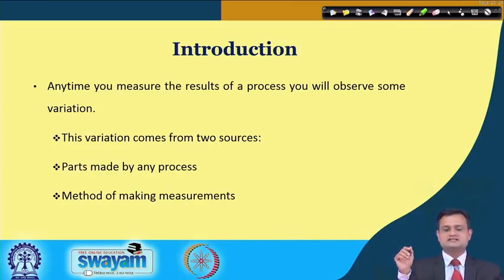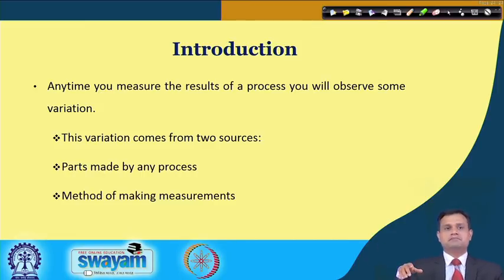Anytime you measure the results of a process, you will observe some variation. So variations are part and parcel of the system. We cannot avoid variability 100%. There are some natural causes, random variations, that will take place, but there are concerns when there are some assignable causes. We will talk about various random and assignable causes later on when we talk about statistical process control, but mainly in terms of measurement system, you can say that the variations come from two sources.